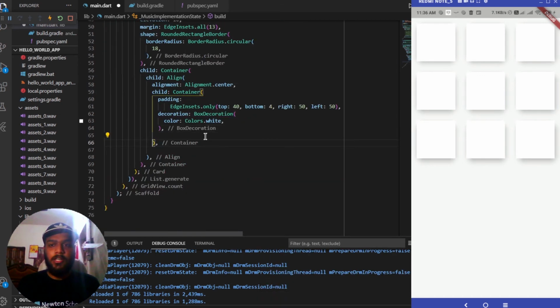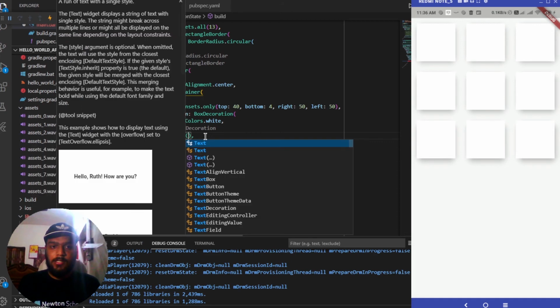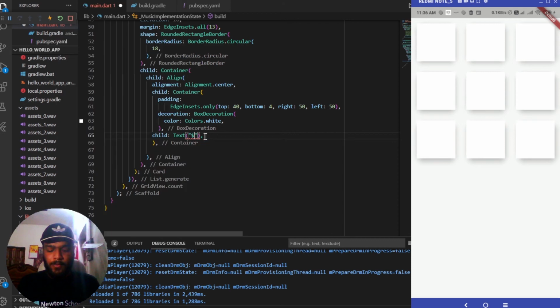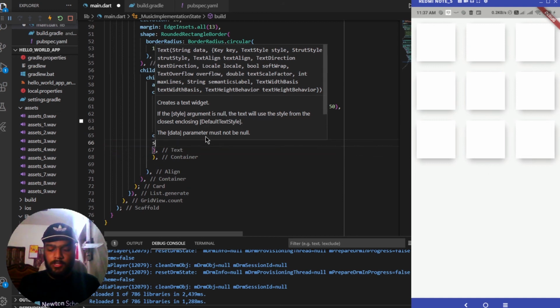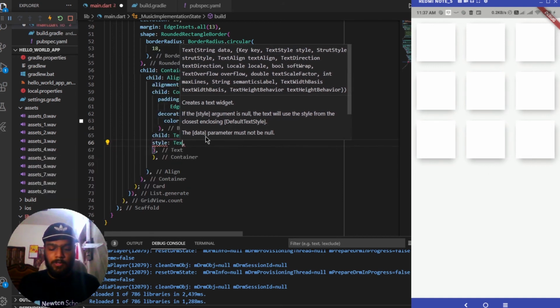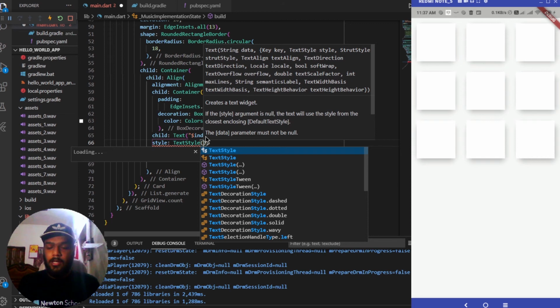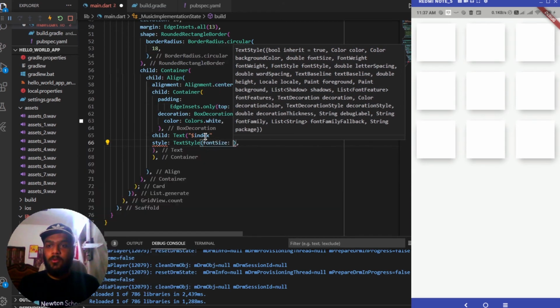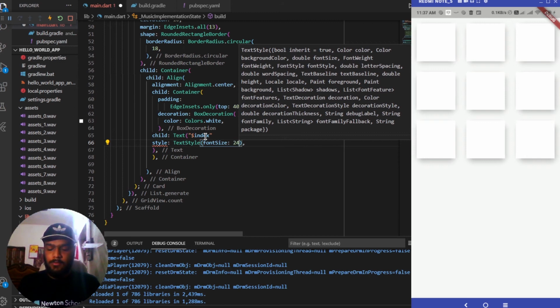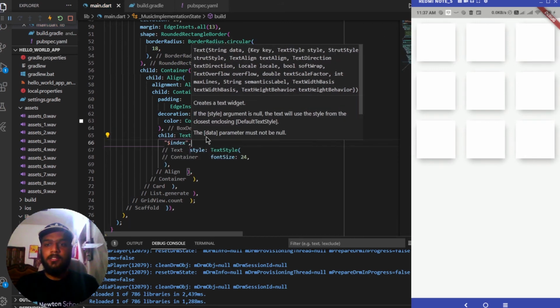And after this decoration, adding a child inside this. So this child will be displaying a text, and this text will be having the index being displayed over here, the index which we have passed above, and adding a style to this text as well. So it will be of a type text style, and this text style takes a font size. So font size will be equal to 24 for this case, adding a comma here as well.